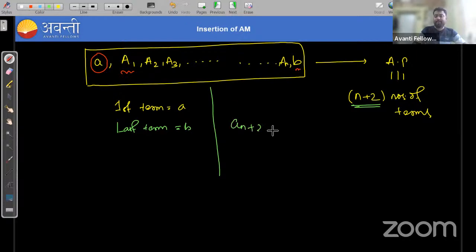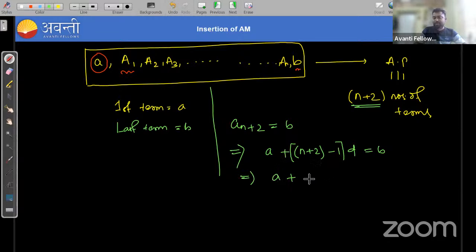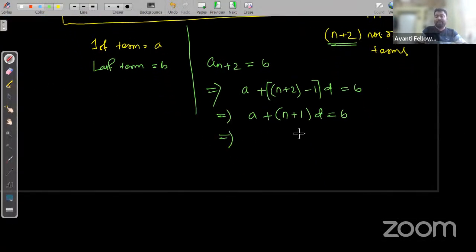So a(n+2) will be my B. By using the formula, a(n+2) is the first term A plus (n plus 2 minus 1) into D, equal to B. Here n plus 2 minus 1 is n plus 1, so A plus (n plus 1) into D is equal to B. From here we can easily get the common difference: D is equal to B minus A upon n plus 1.